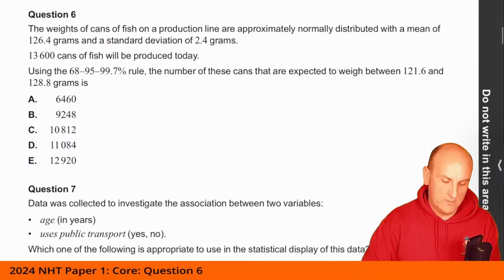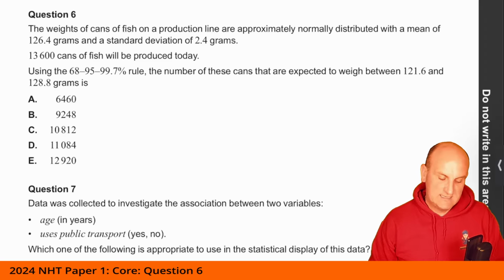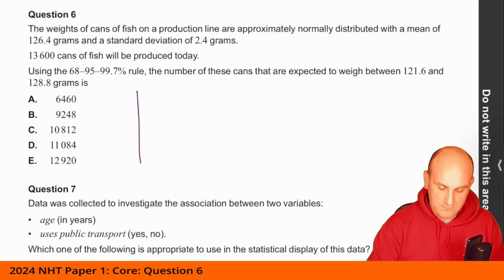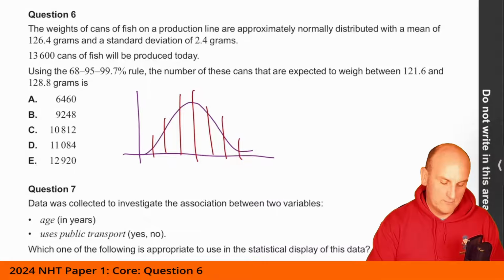All right, what do we got here? The weight of cans of fish on a production line are approximately normally distributed with a mean of 126.4 grams and a standard deviation of 2.4 grams. 13,600 cans of fish will be produced today. Using the 68, 95, 99.7 rule, the number of these cans that are expected to weigh between those values is. Okay, so the first thing I do is draw my standard deviation curve, and because I can use color, I'm going to split it up into my sections. So those are my 3 sections.